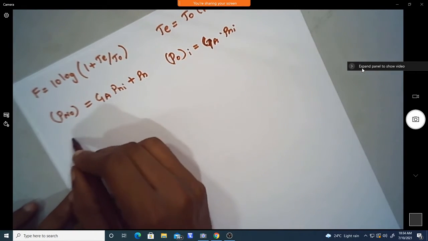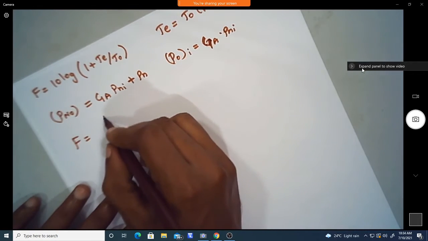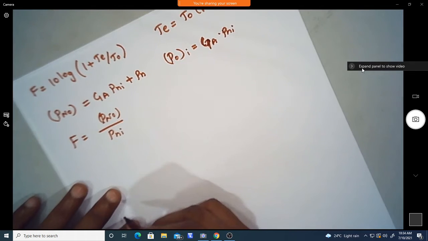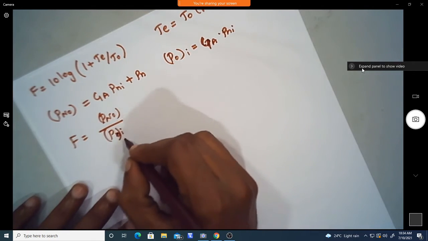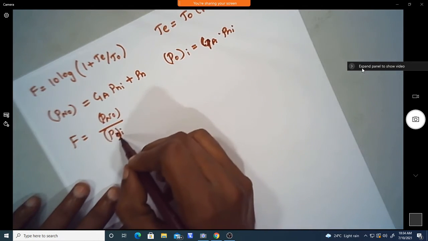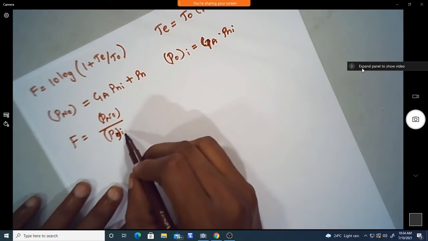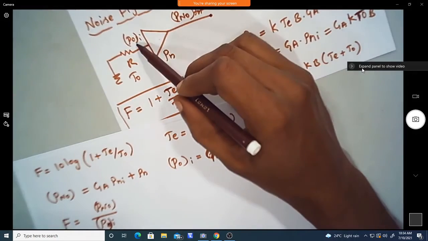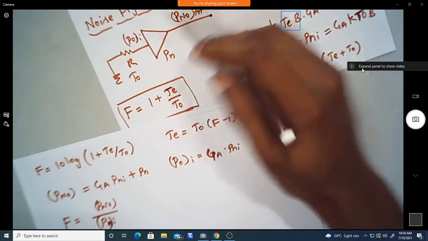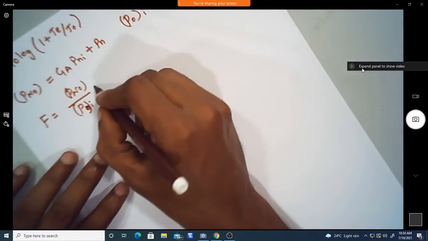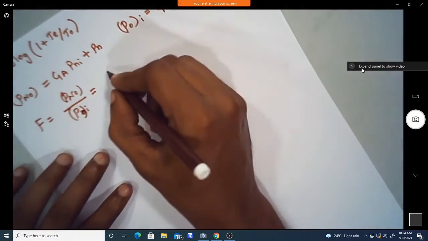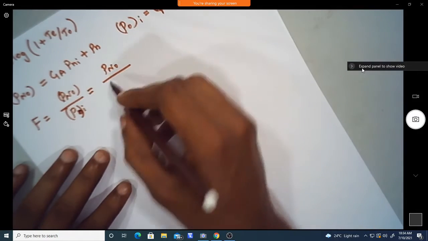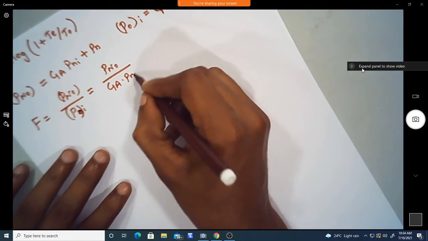Now we can define the noise figure as the output power divided by the power at the input side of the amplifier, which we have defined as Pno over Pnoi. So we can write the expression Pn naught divided by Ga into Pni.